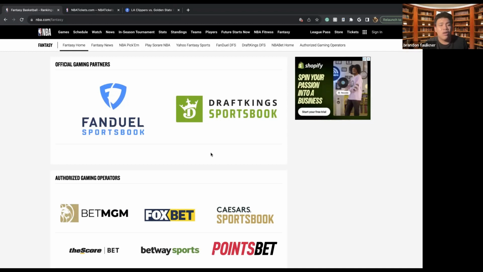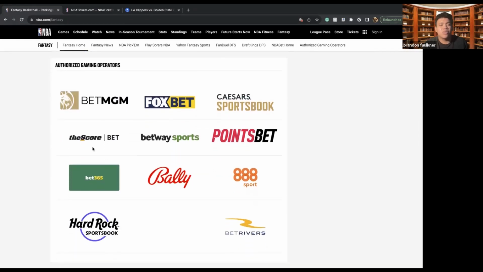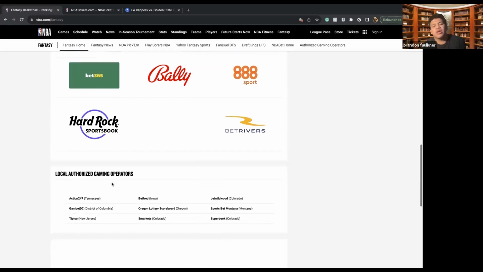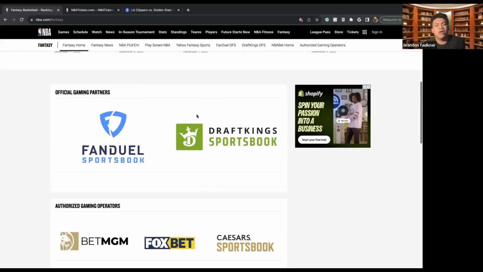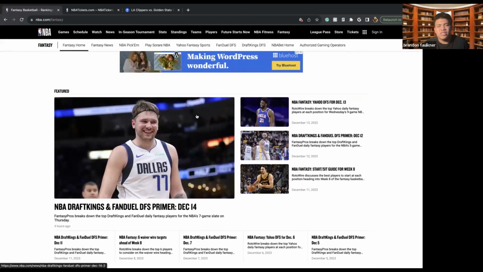So here are some of the authorized gaming operators. So here we have like Bet365, we have Fox Bet, we have 888 Sports. We also have Hard Rock Sportsbook. These are some affiliated betting fantasy places where you'll be able to create a roster with your players, and then you'll be able to go through and see what type of money you can win.